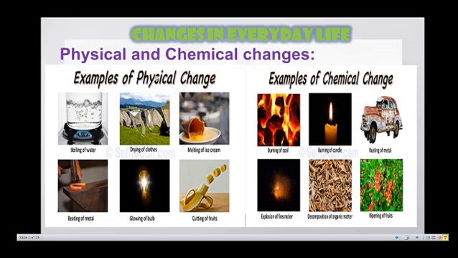The changes around us are classified into two types, that is physical change and chemical change. In physical change, no new substances are formed, but in chemical change, new substances are formed. For example, in boiling of water, drying of clothes, melting of ice cream, no new substances are formed. But in burning of coal, rusting of metal, decomposition of organic matter, new substances are formed.